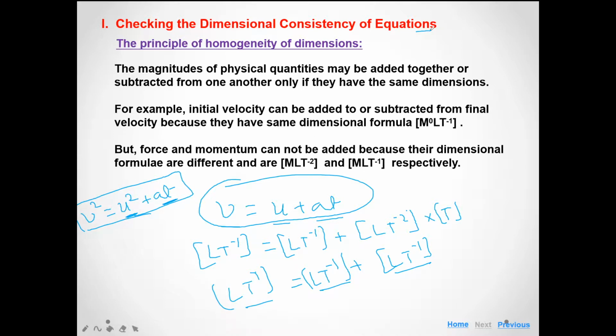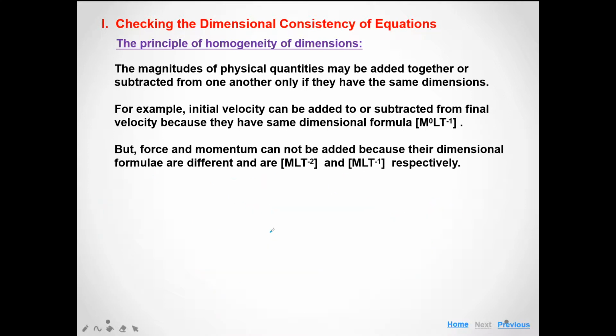Okay, so that equation is not dimensionally consistent. Another example: we want to find the consistency of different equations, like s equal to ut plus half at square. Is this equation dimensionally correct? Then our answer is yes, this equation is dimensionally correct. Why? Here we check the consistency of that equation.